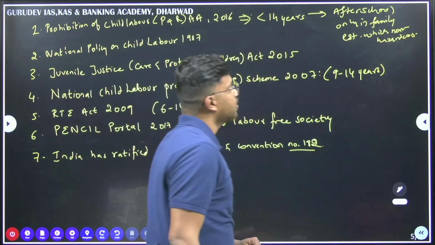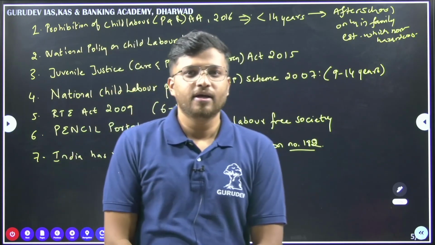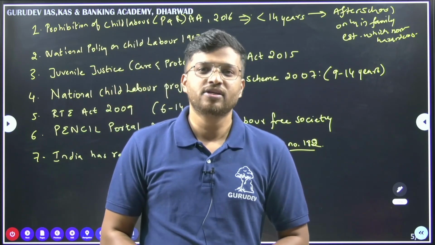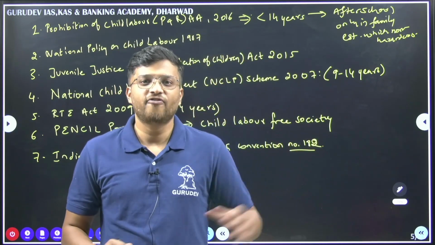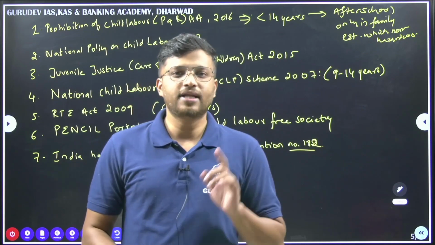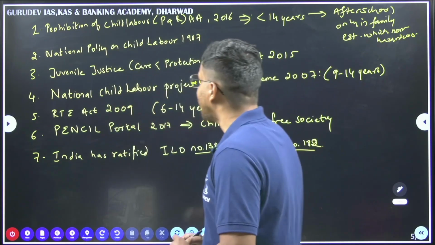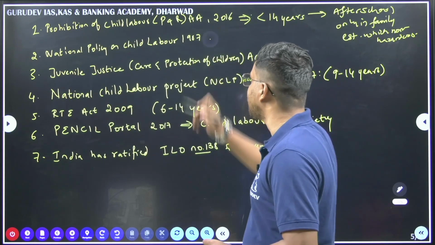According to this act, children can be employed in family establishments, but in non-hazardous industries only. Then we had the National Policy on Child Labour 1987.